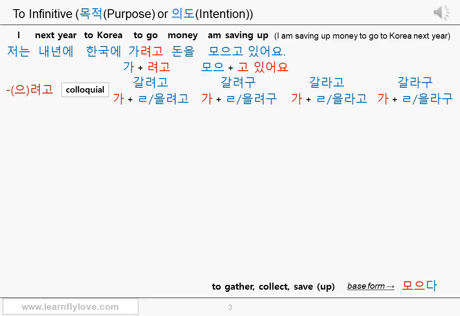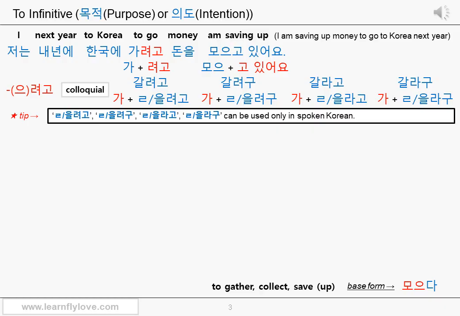How about 려구, 구 sound? Some people tend to use 구 sound instead of 고 sound. It somehow sounds cuter. Then what's with the 라고 and 라구, with the 라 sound? We don't know. The reason is not important. Anyways, 으려고, 려고 is the correct grammar. 으려고, 으려구, 으라고, or 으라구 is used only in spoken Korean.